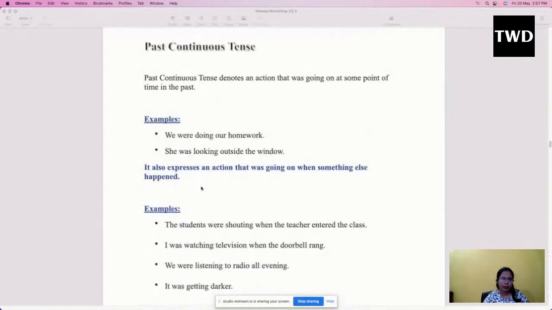Then we saw past continuous tense. Again, the moment I say continuous, that means our main verb will be coming with ing, but we will be using one helping verb to show people that yes, this action was actually happening in the past. We were doing our homework. The moment you say were, people will understand that in the past you were doing. But say, for example, the same sentence we want to change to present tense, then what we will say: we are doing our homework. That means at present we are doing our homework. So can you see how the whole meaning of the sentence changes with the usage of the helping verb, right?